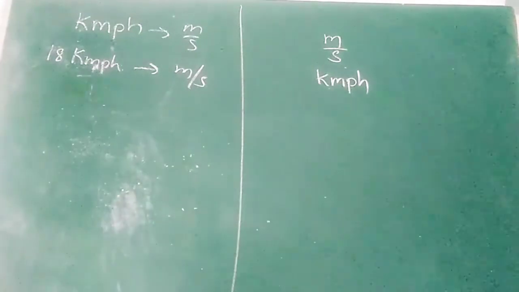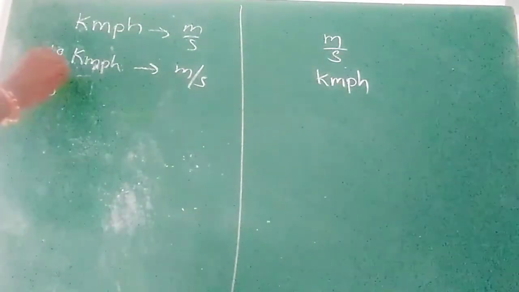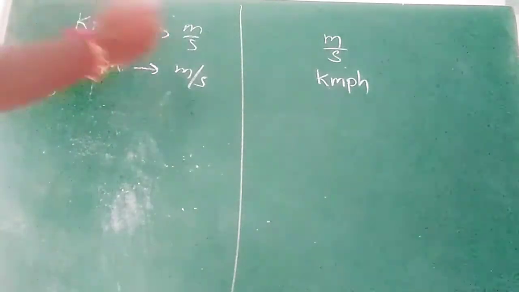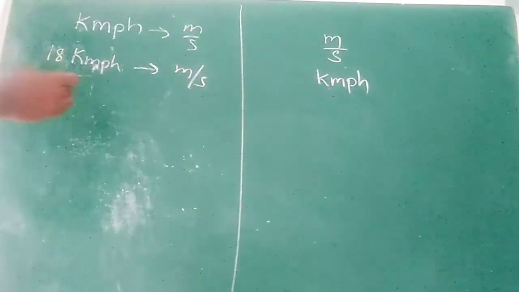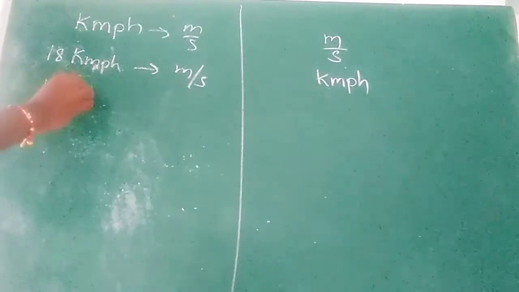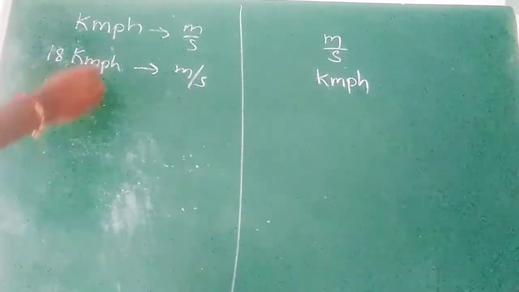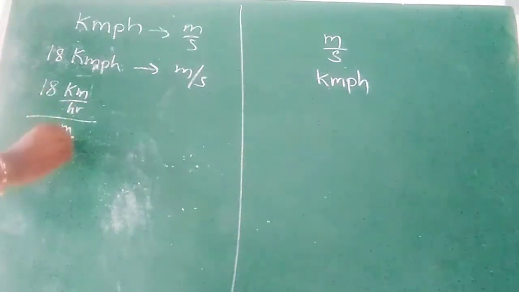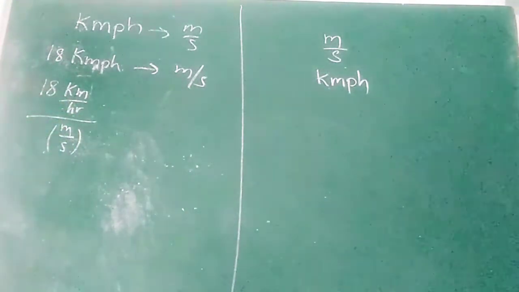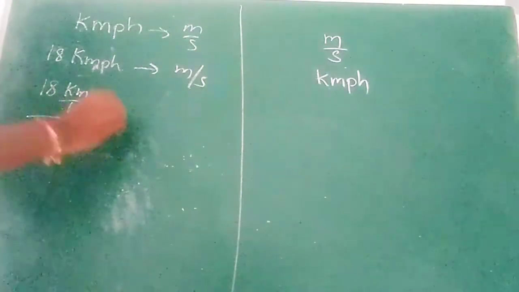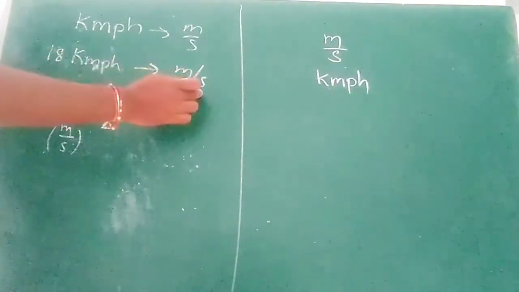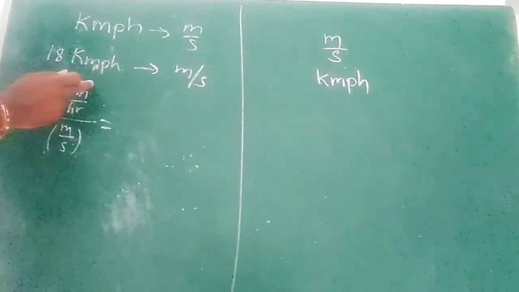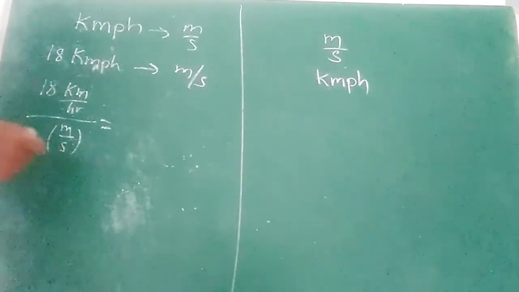So 18. What is the process? I already said the process. Left hand side value by right hand side value. Already we did this problem. So let's do that. Kilometer per hour is the left hand value, by the right hand value, meter per second. First step, second step: here numerator and denominator are there, and in the right hand value also numerator and denominator are there.